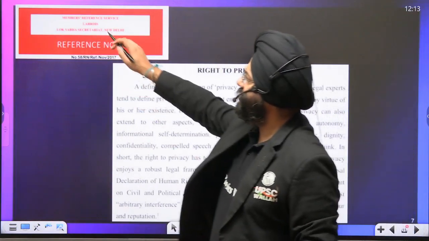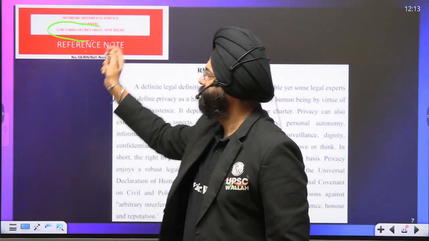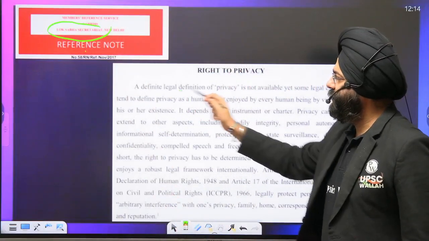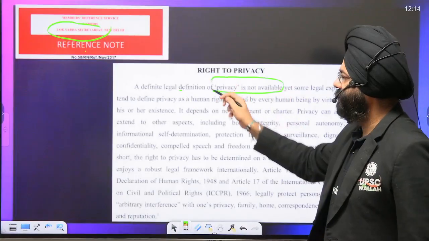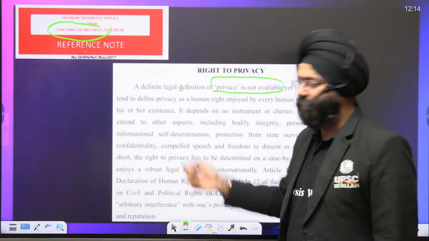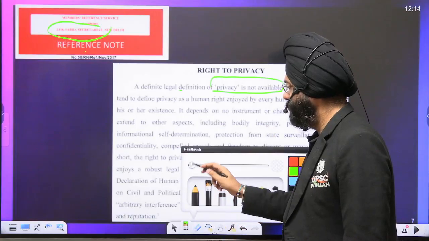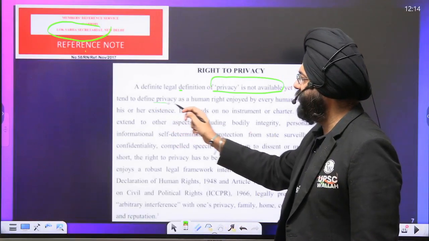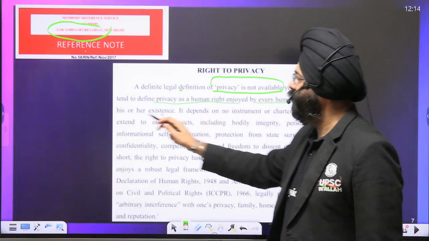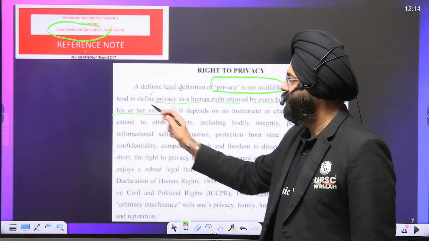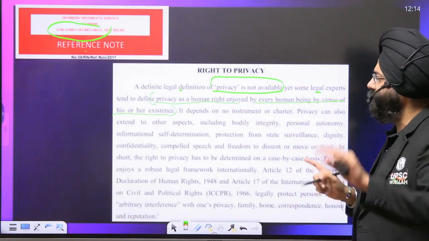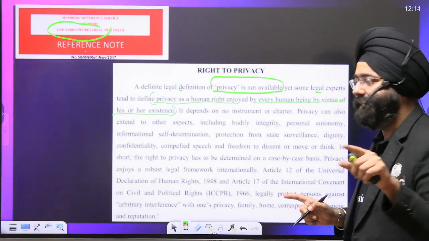You would be seeing that this is from the Lok Sabha Secretariat. Now see over here, a definite legal definition of privacy is not available. We know that very well. Because it is itself an official document, that is why I'm using it. Privacy is a human right enjoyed by every human being by virtue of his or her existence.